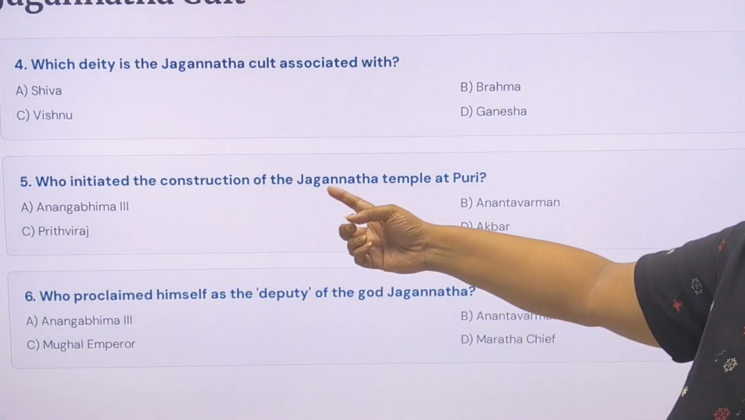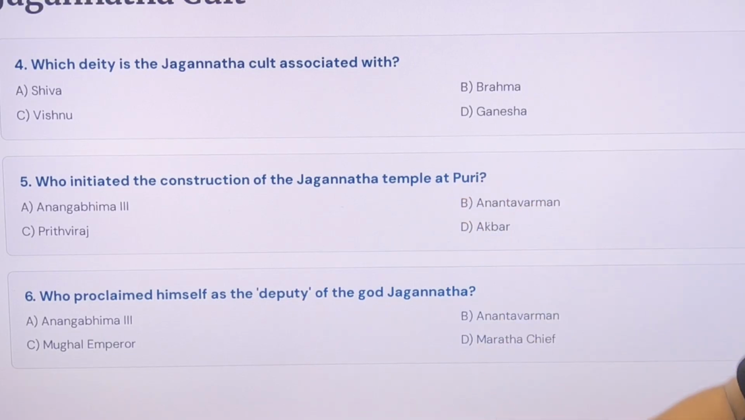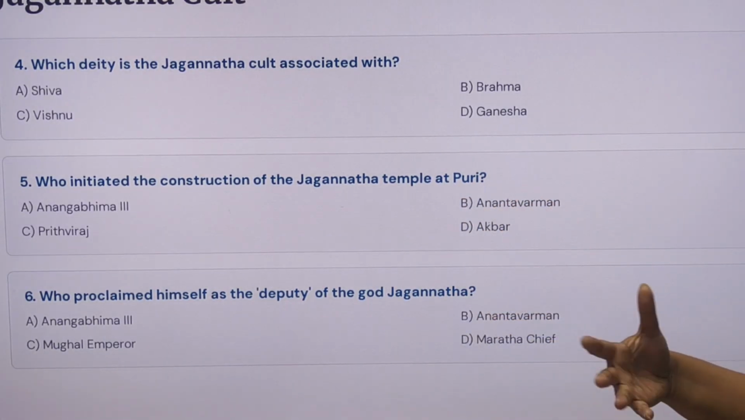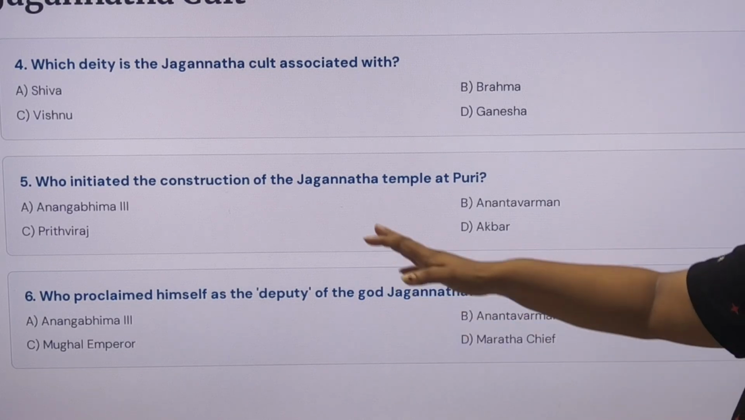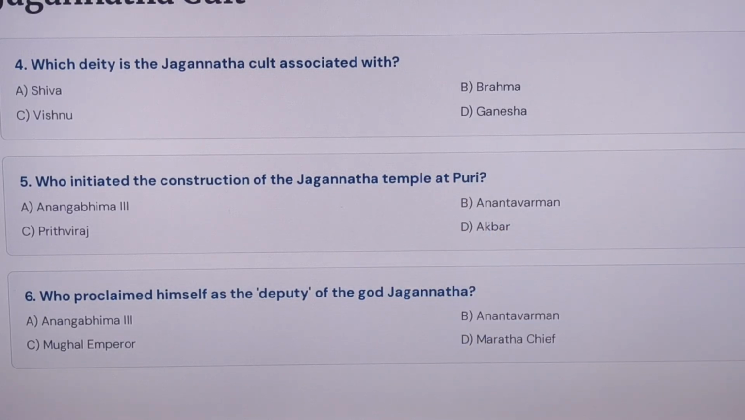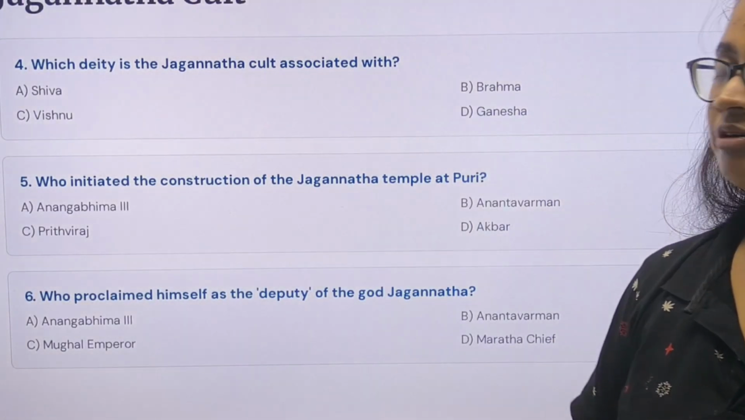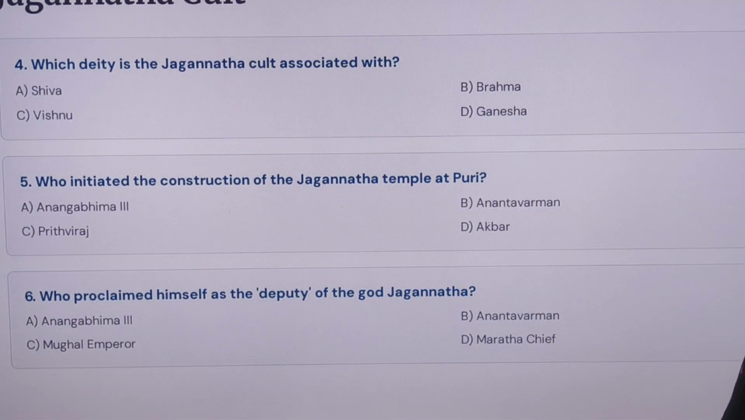Who initiated the construction of the Jagannath temple at Puri? That is the Ganga dynasty king Anantavarman, who initiated the construction of the Jagannath temple. And who proclaimed himself as the deputy of the god Jagannath? That he is the slave of the god Jagannath, that is Ananga Bhima II, and he was also a king of the Ganga dynasty.